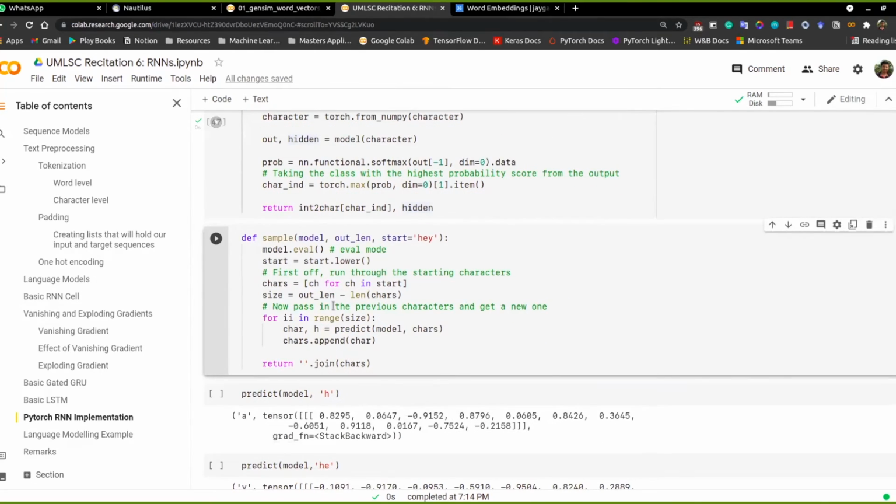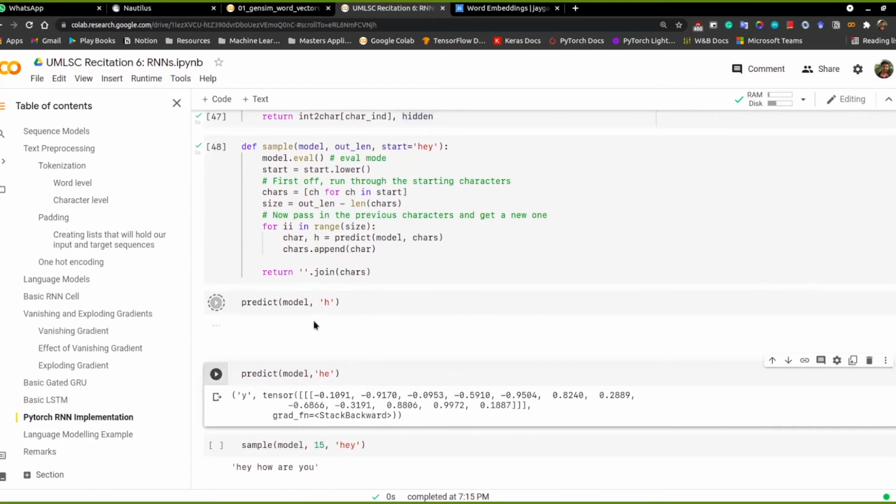And similarly here we do the same thing, but it is done for a particular number of time steps. Your sequence length is like the time steps you can think of. Basically we pass it some starting point, and we want to generate up to a maximum sequence length. We deduct the length of the characters provided, and we generate it one character at a time.